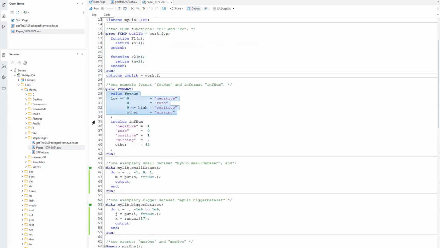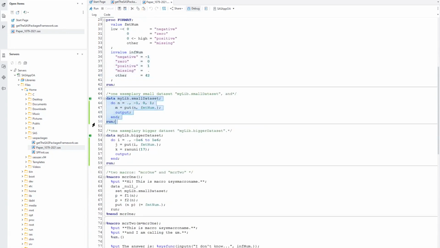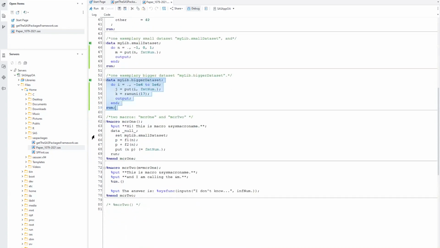There is a format and informat created with the help of the proc format procedure. There are 2 data sets, a small data set located in the mylib library, and a bigger data set also located in the mylib library. Then there is a macro named mcr1, which executes some data step using the functions f1 and f2 and the small data set. And at the end, we have mcr2, which is in fact a wrapper for mcr1, and just runs it, using the name of mcr1 as a starting parameter for this macro.